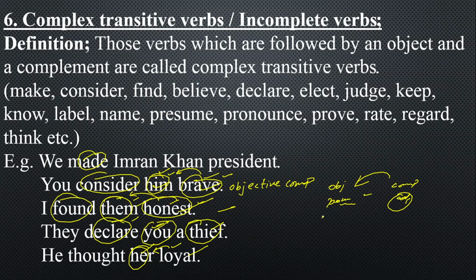They declare you a thief. You are declared by them a thief. You are declared a thief by them. He thought her loyal. She was thought by him loyal. She was thought loyal by him. So these are the two ways to change them into passive voice.